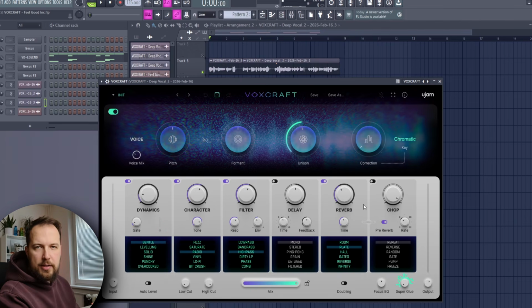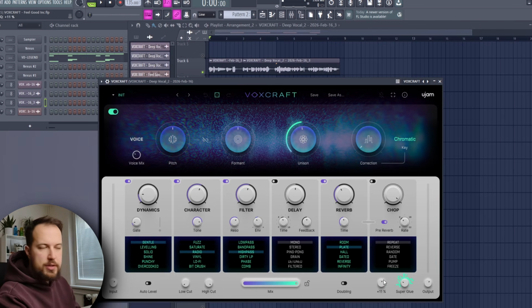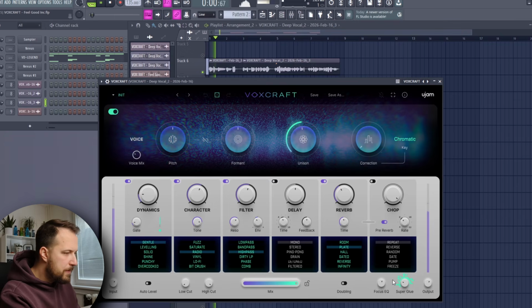And I'm already liking the effect, I just want to make it so it has a bit more pop. So I'm gonna use the super glue, which is gonna glue everything together with compression. Increase the focus EQ a little bit, so it's gonna make the high frequencies a bit more obvious. Also enable the auto level, and I think we are mostly there. Let's just adjust this a little bit more.